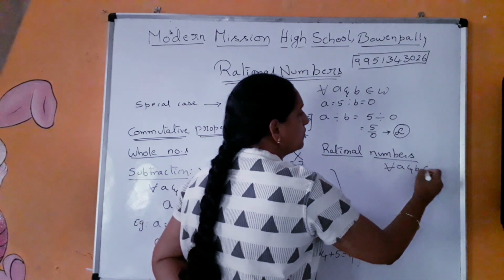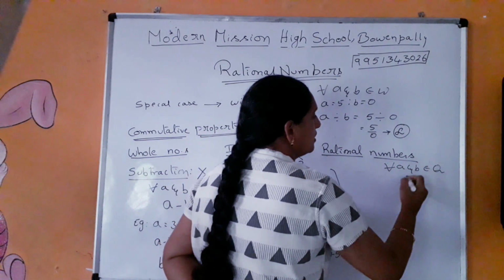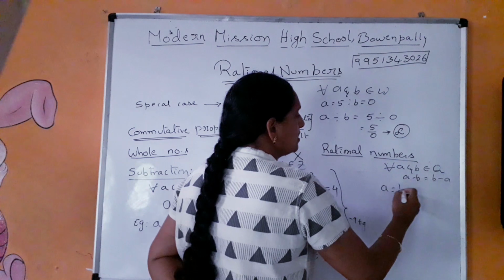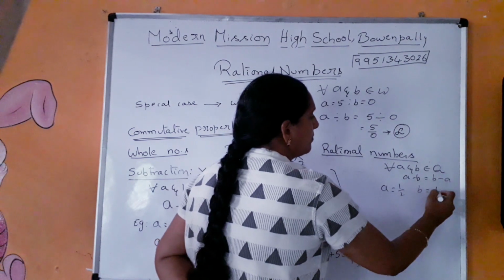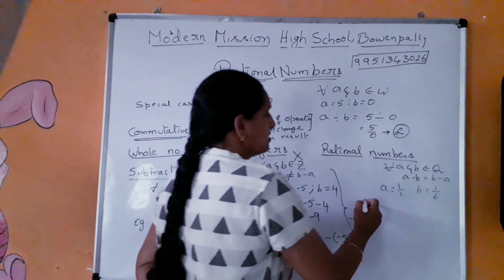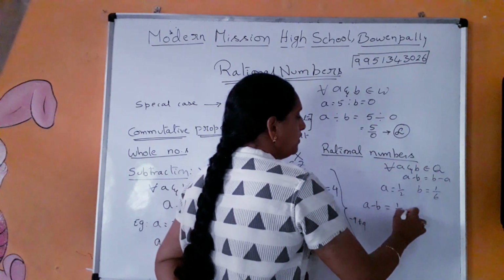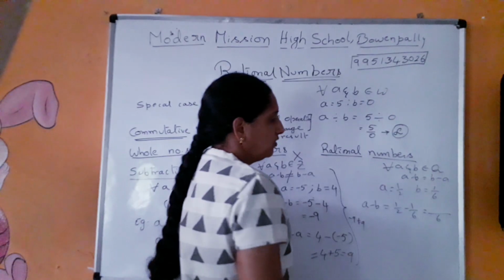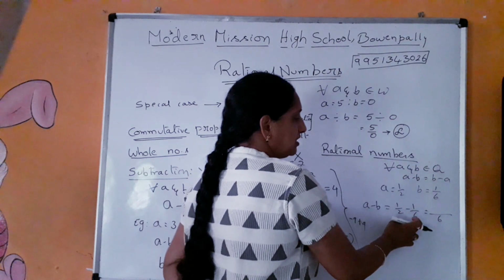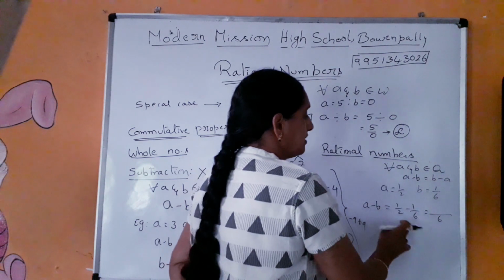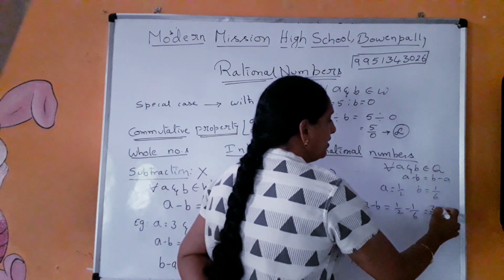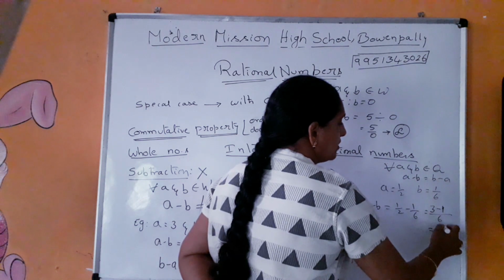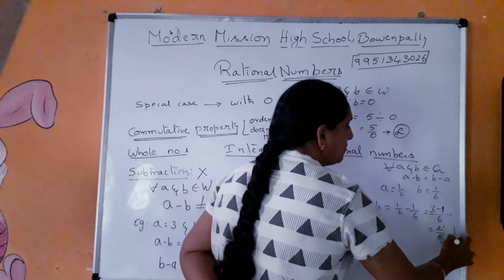a and b belonging to rational numbers. Now a minus b is equal to b minus a, whether possible or not. Let me take a is equal to 1 by 2, b is equal to 1 by 6. Now find out a minus b. 1 by 2 minus 1 by 6. LCM is 6, because here two numbers are given and this number is a multiple of the other, so we can take this as LCM. So this is 3 minus 1, which is 2. 2 by 6. 2 ones are 2, 2 threes are 6. So 1 by 3.